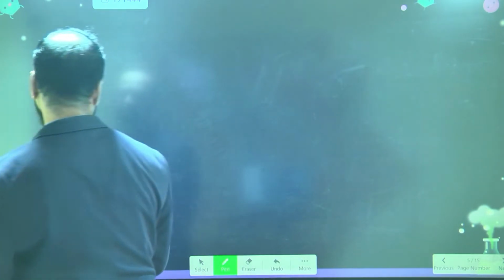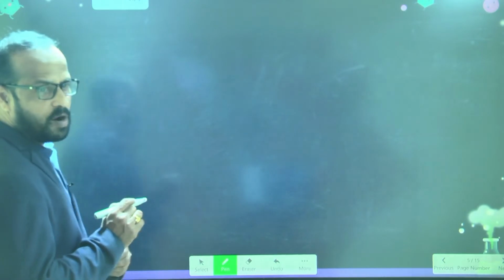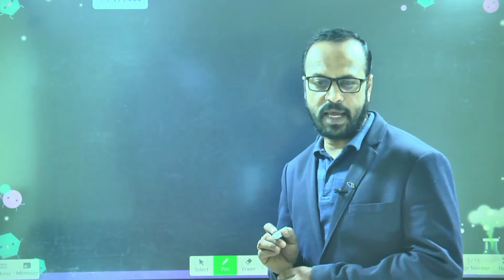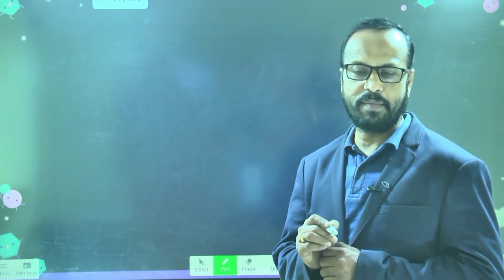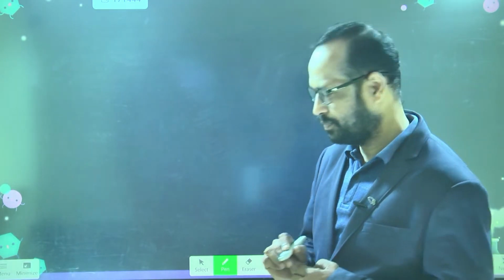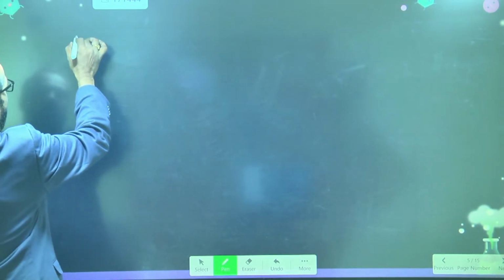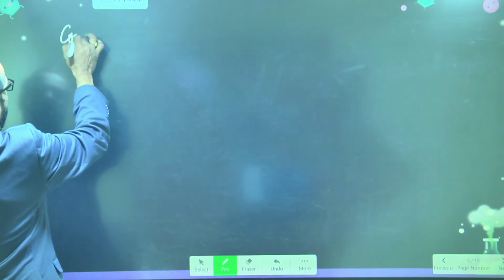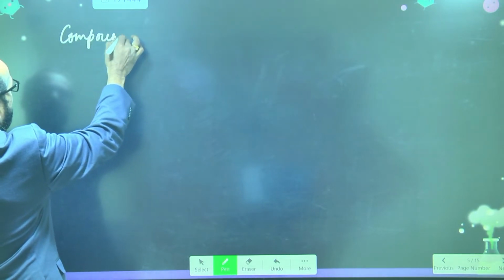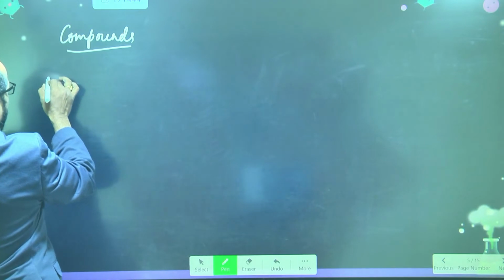Okay then. Now, I'll explain you how to write the formulas. So, how to write the chemical formulas I'm going to explain you. So, listen carefully here. Now, for example, here I'll write some names. 10 compounds names I will write, and you also write the 10 compounds names, and then we practice how to write the chemical formulas of that. Is this clear to you? Yes, sir. Right. So here I am writing some names. So these are the compounds.